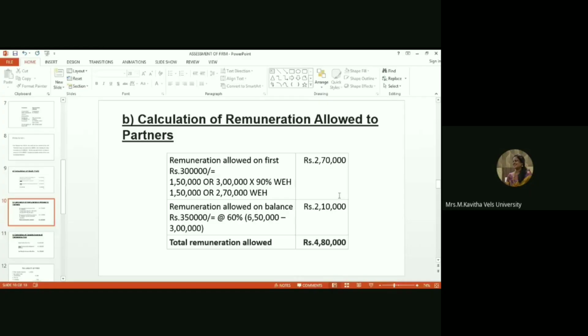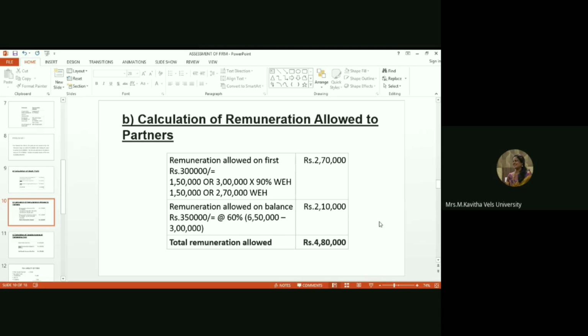These are the rules to calculate remuneration allowed to partners. For the first 3 lakhs, 1,50,000 or 90 percent of 3 lakhs, whichever is higher, and on the balance amount, 60 percent of the balance amount. Now the total is called the total remuneration allowed. Okay, the second step is over.